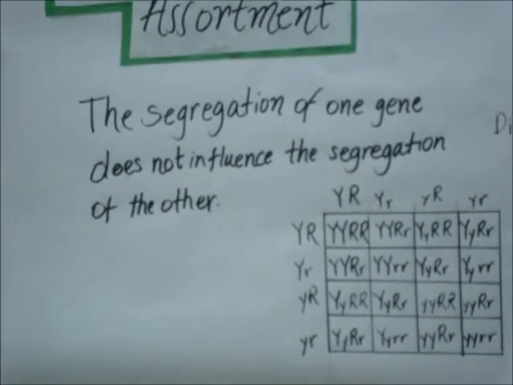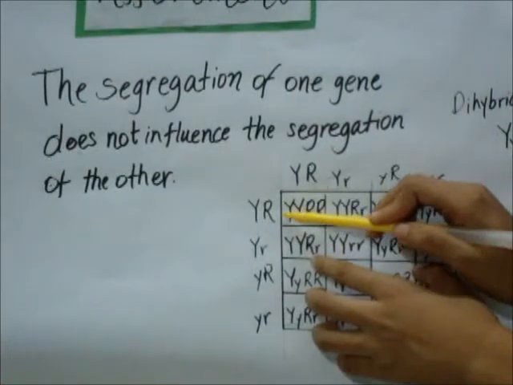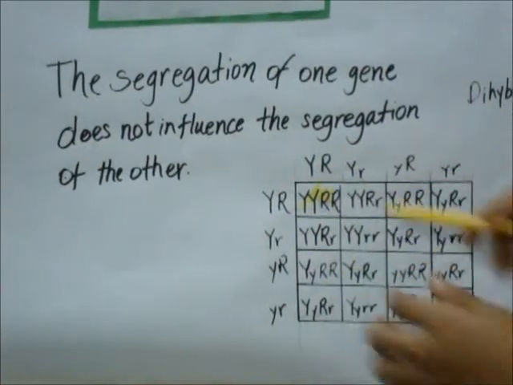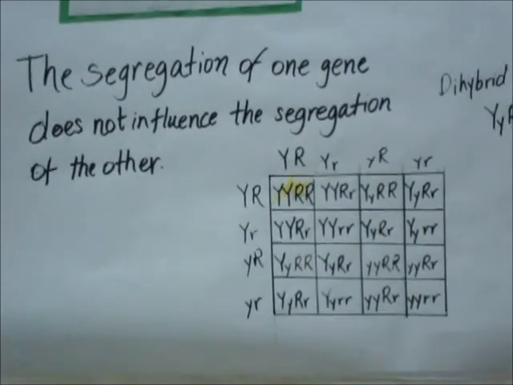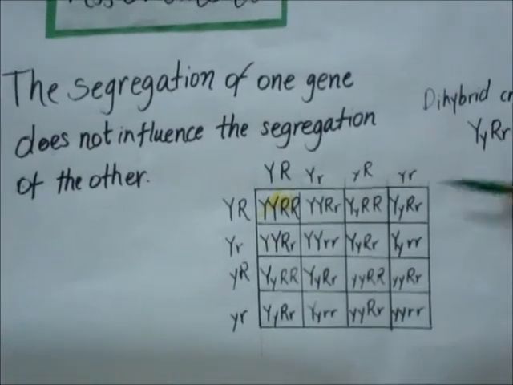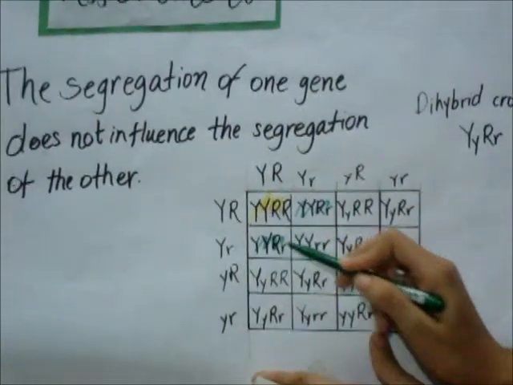Starts with this. We would have this, which would be different. Do we have any other? No. This and this.